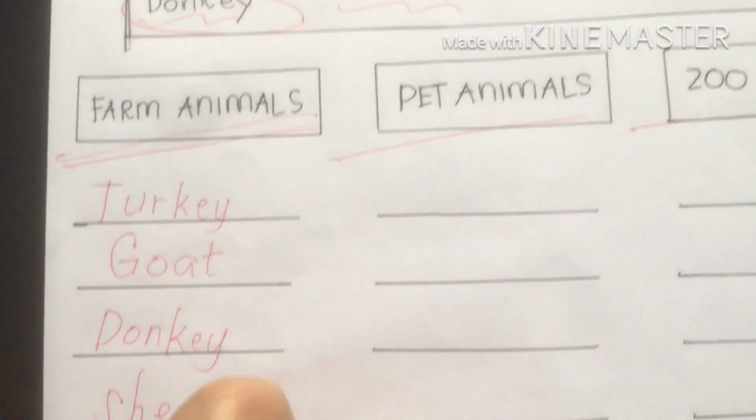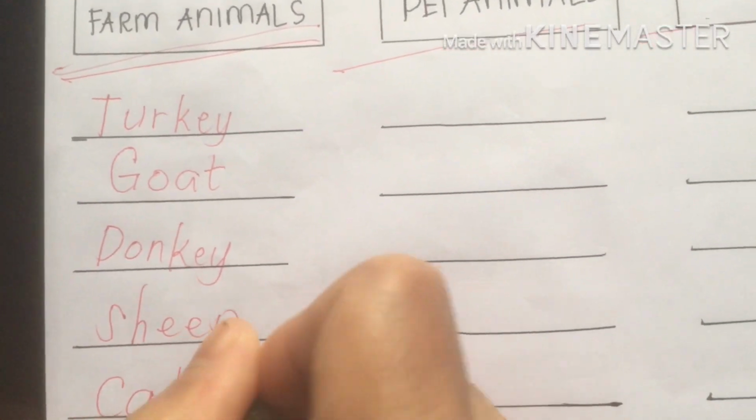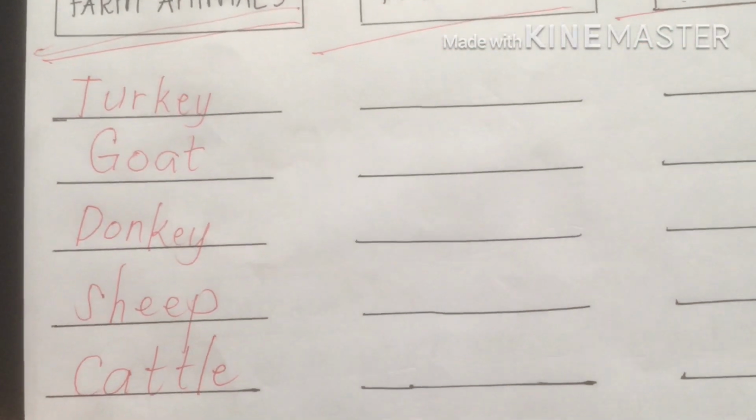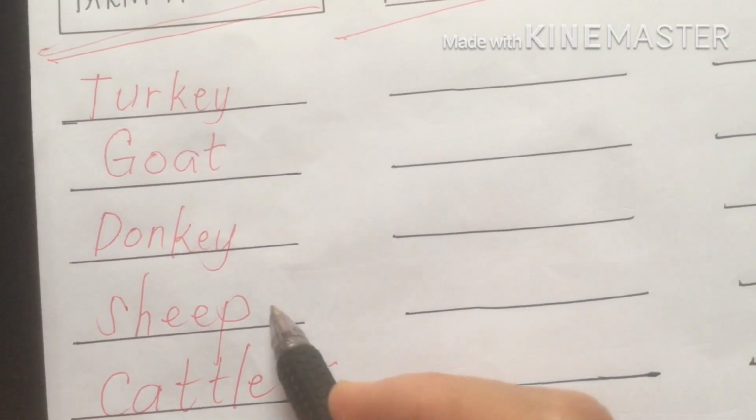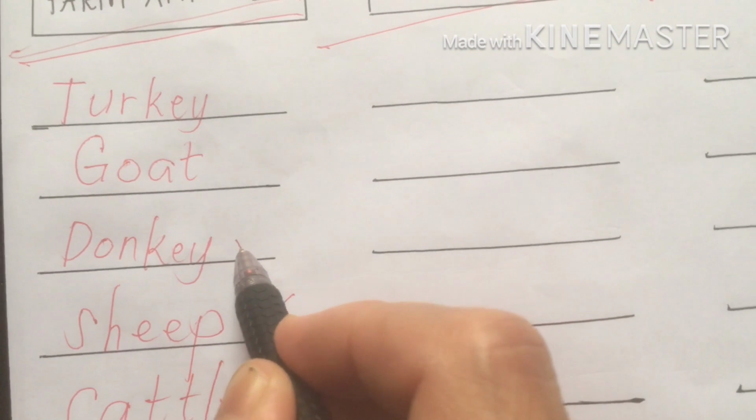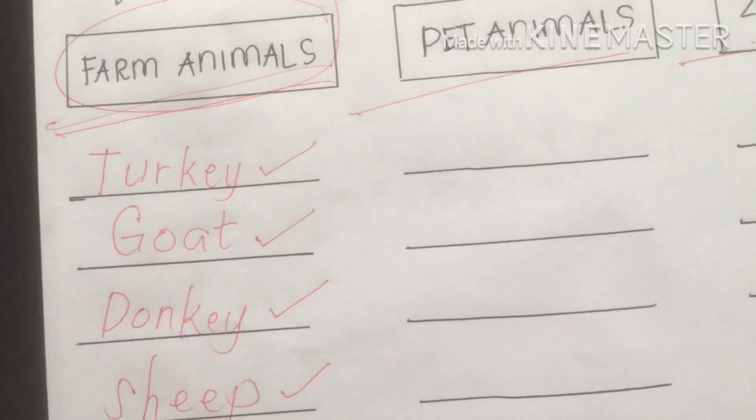Cattle, sources of milk. We're going to write that. Again, my dear students, cattle, sheep, donkey, goat, turkey belong to farm animals.